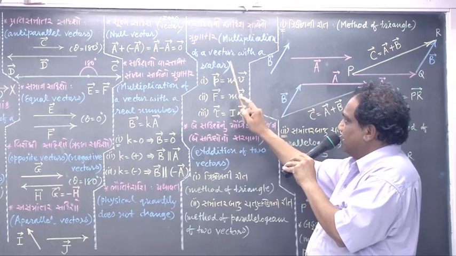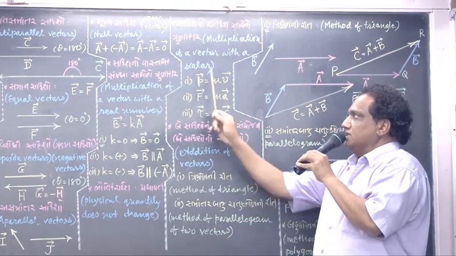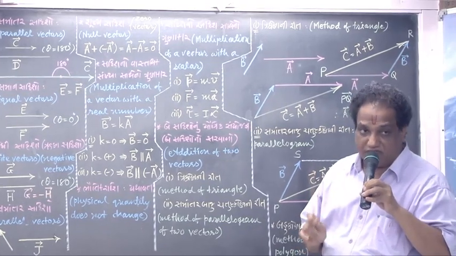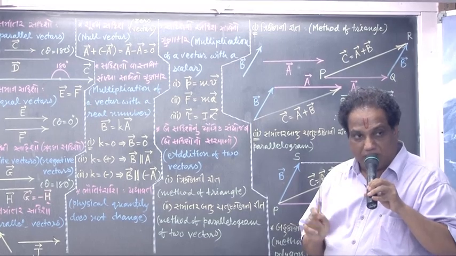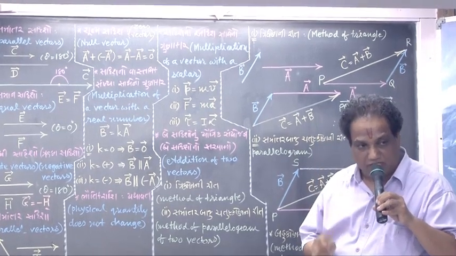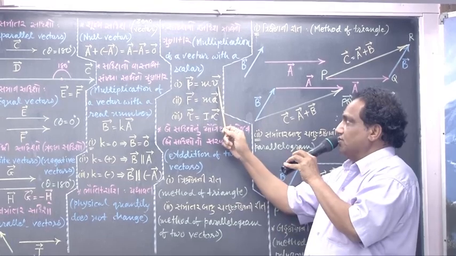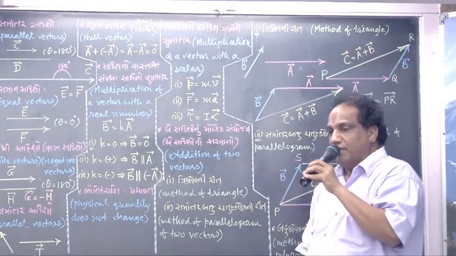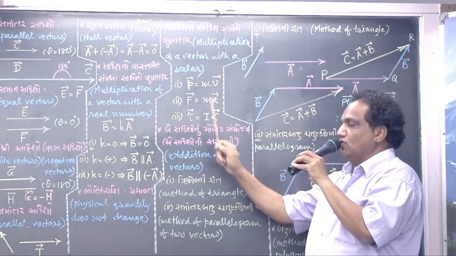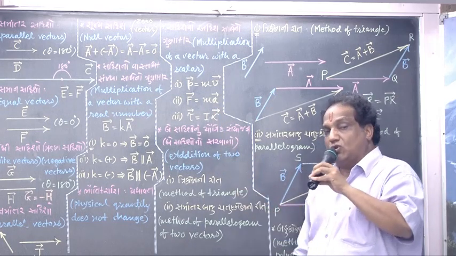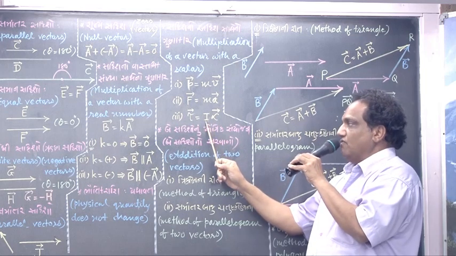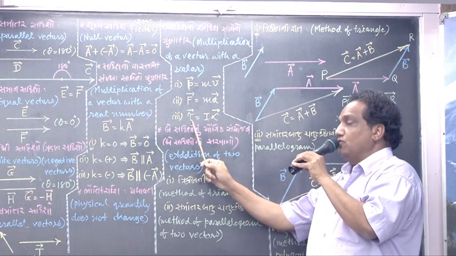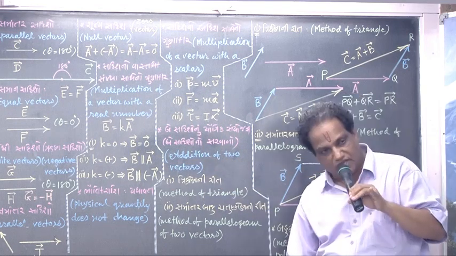Multiplication of a vector with a scalar. Scalar does not mean a mathematical number. It is a physical quantity for the complete representation of which we require only magnitude. Say if a velocity vector is multiplied by a scalar, say mass, then mass into velocity gives you momentum. Mass into acceleration gives you force. In the 7th chapter on rotational motion we study moment of inertia multiplied with vector alpha, which is angular acceleration, and it is going to give you the resultant torque. Okay, fine.